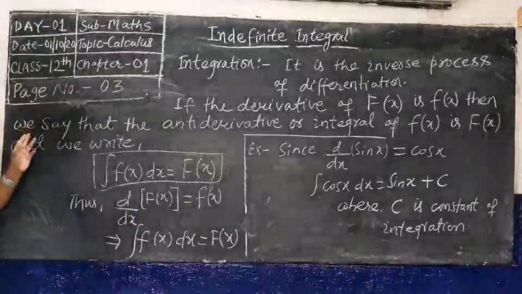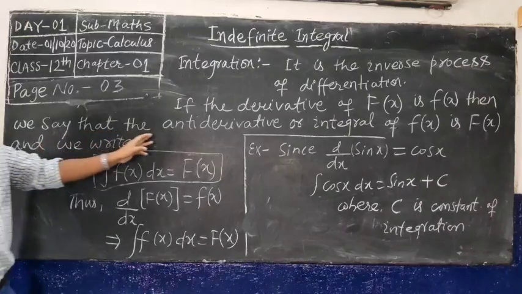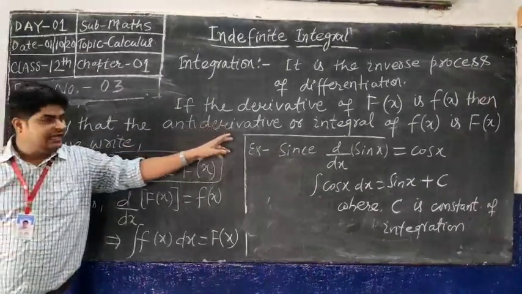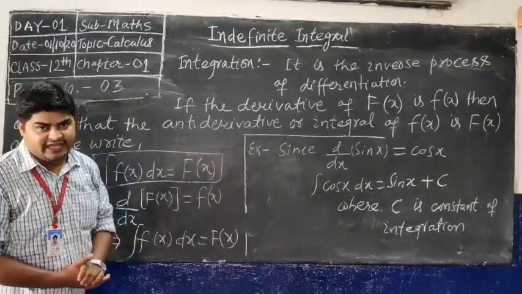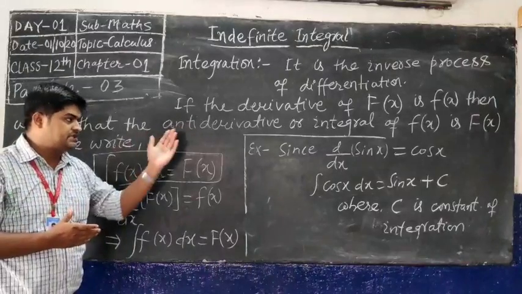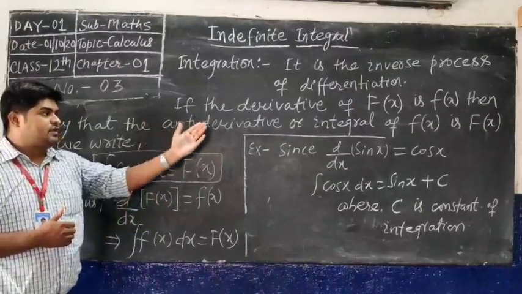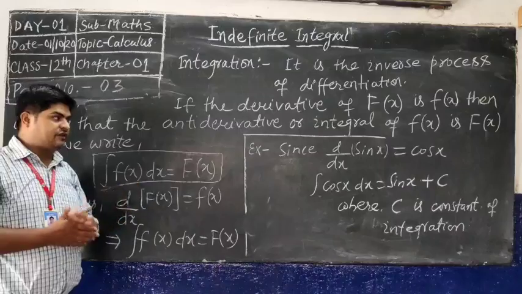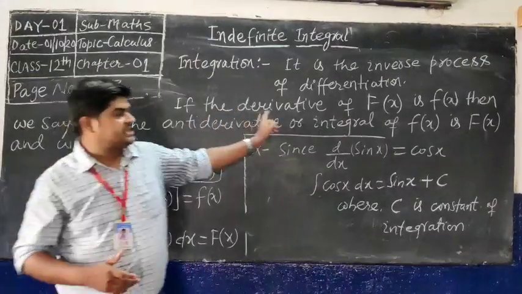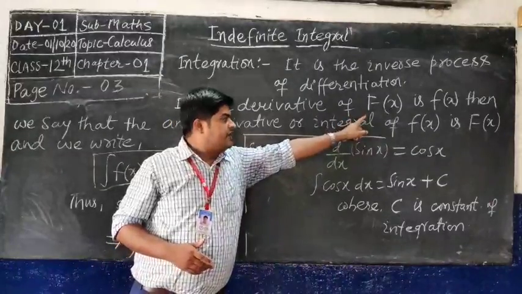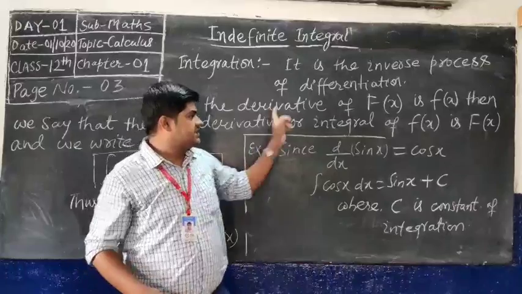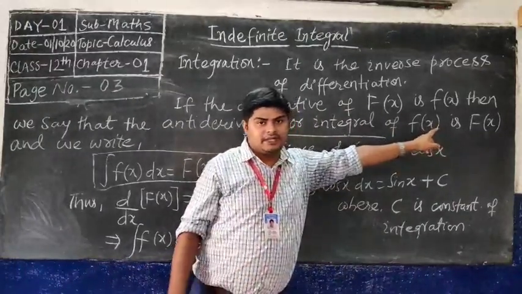Then we can say that the antiderivative, or integral, of small f of x is capital F of x. That means this is the reverse, from small f of x to capital F of x, or capital F of x to small f of x. Differentiation takes capital F of x to small f of x, and integration takes small f of x to capital F of x.